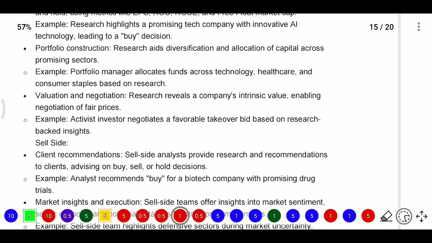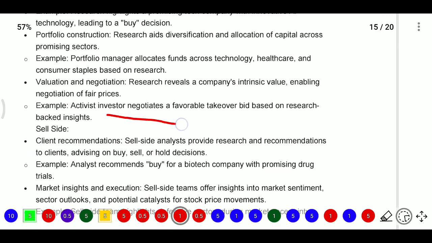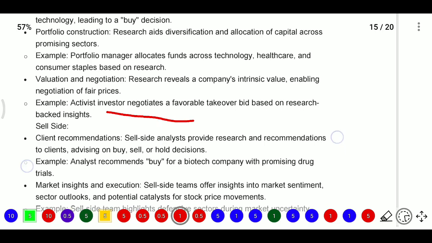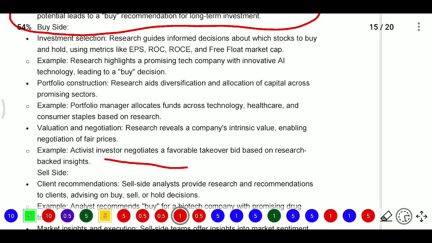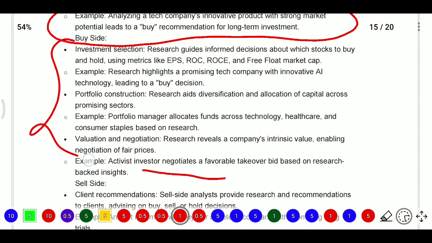Next, valuation and negotiations. Here, research reveals a company's intrinsic value, enabling the negotiation of a fair price. For example, an activist investor negotiates a favorable takeover bid based on research-backed insight. This is whatever they will do on the buy side.